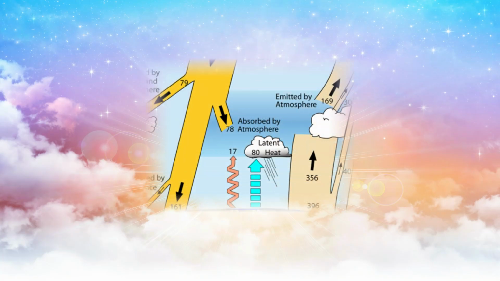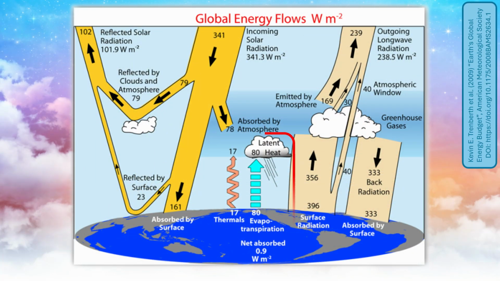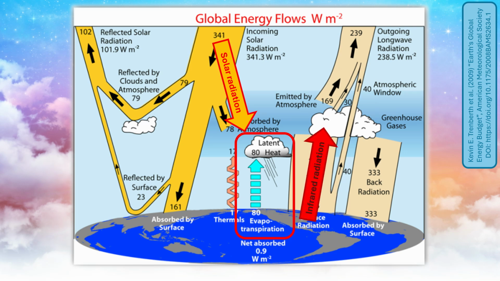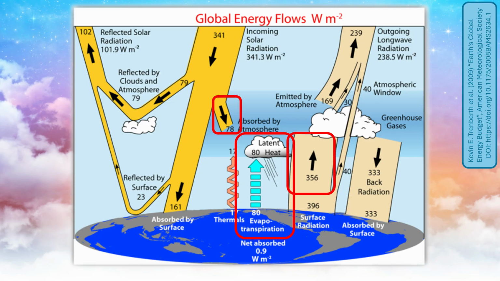When water vapor condenses, clouds form. Clouds play a crucial role in Earth's energy system. In addition to the latent heat released by condensation, cloud droplets and ice crystals absorb some of the incoming solar radiation from above and infrared radiation emitted by the surface from below. And this energy is not small. Through turbulence, molecular collisions, and convection, much of this absorbed energy is redistributed to the surrounding air.